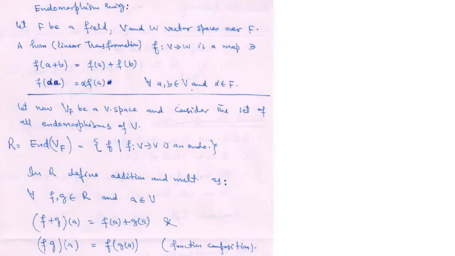Now we consider the set of all these homomorphisms from V to V, that is endomorphisms. So the set of all endomorphisms from V to V is the set of all linear transformations from V to V, and we write this as a set R equal to End(V), that is the set of all f such that f from V to V is an endomorphism or linear transformation.